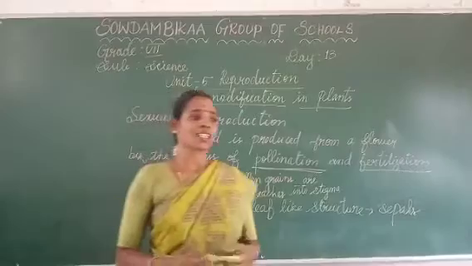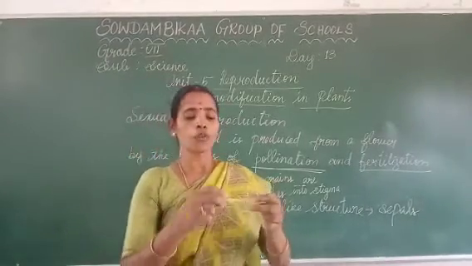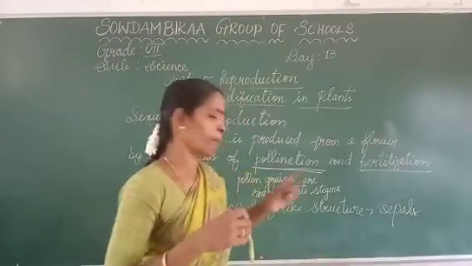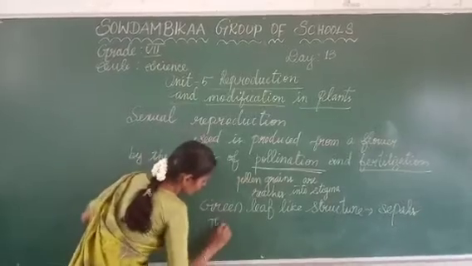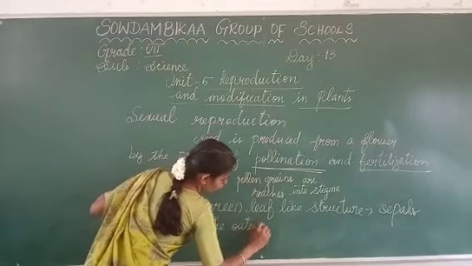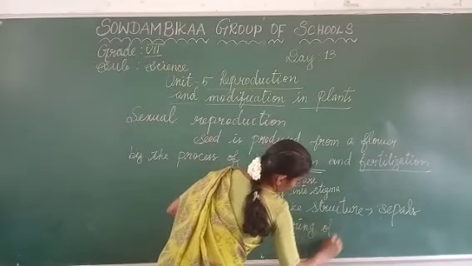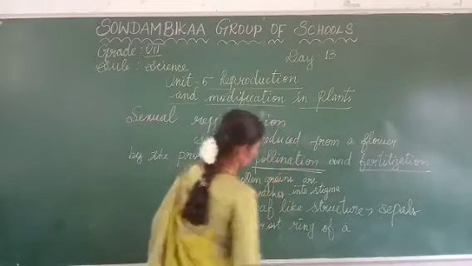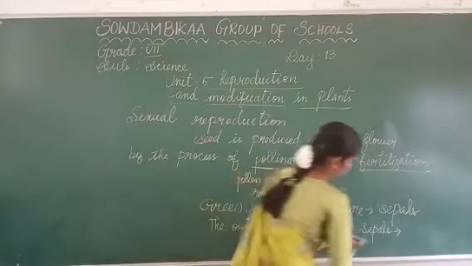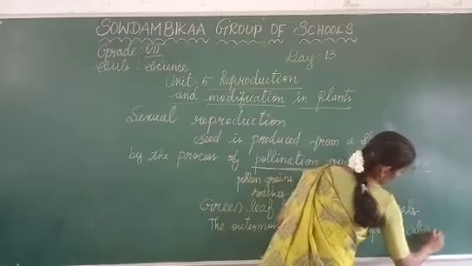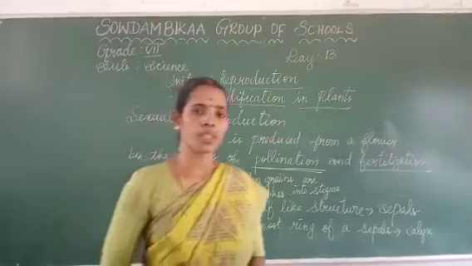But the attractive bright full color parts are called sepals. Here the outermost ring of the sepals is called the calyx. What is meant by that? The outermost ring of the sepals is called the calyx. As well as the next one we have learned.